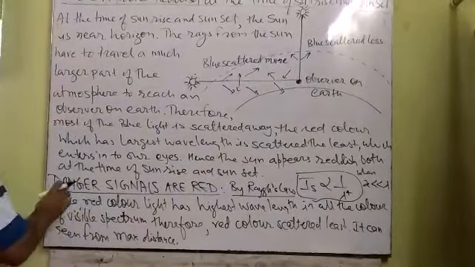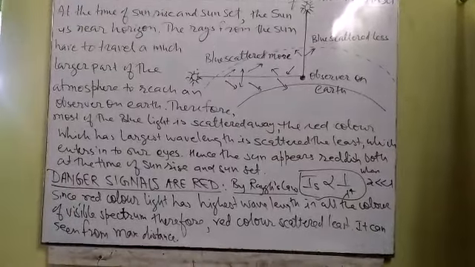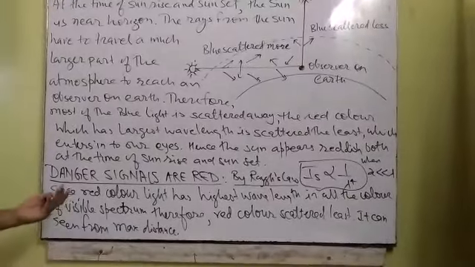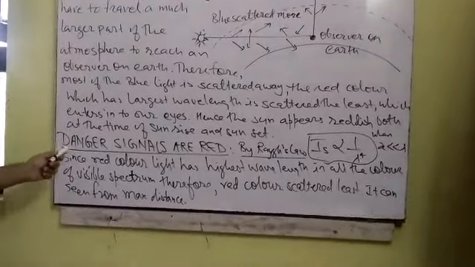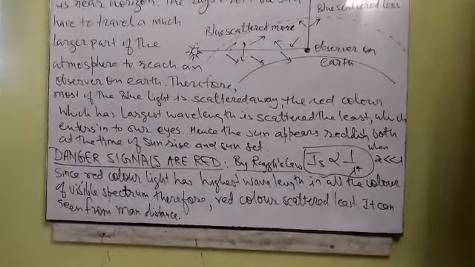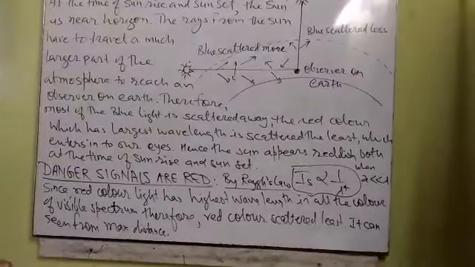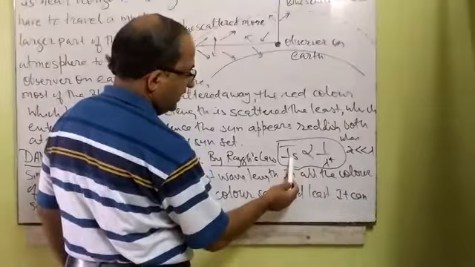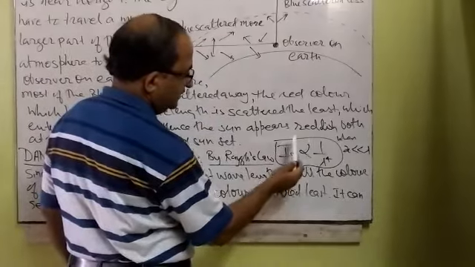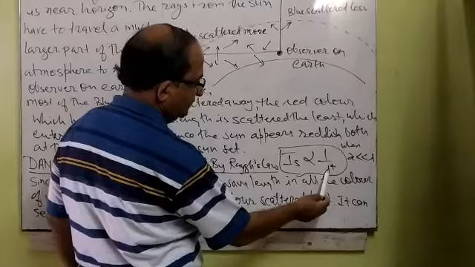Now, another example: danger signals are generally red. You can see in the train, railway signal or a traffic signal, the danger signals are generally red light. Why? Because of Rayleigh scattering. We have already discussed that the intensity of light which enters our eye after scattering is inversely proportional to the fourth power of the wavelength.